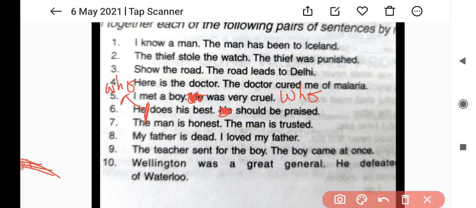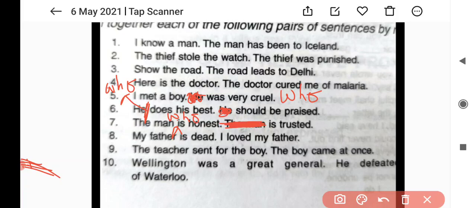The man is honest. The man is trusted. Now how to combine the sentence? The man who is honest. Remove the repetition of this word, the man is trusted. So the whole sentence is like this. The man who is honest is trusted.